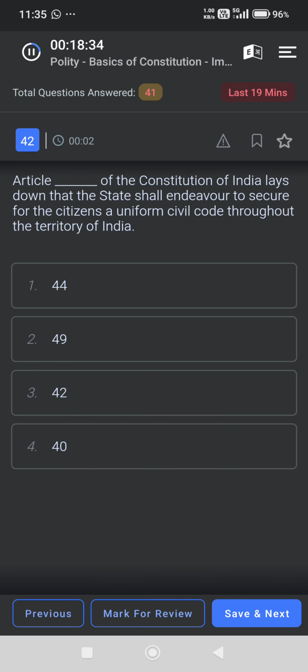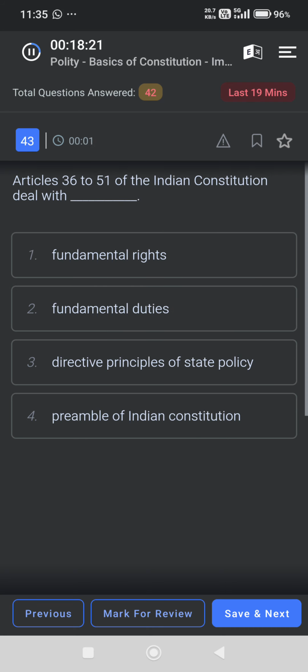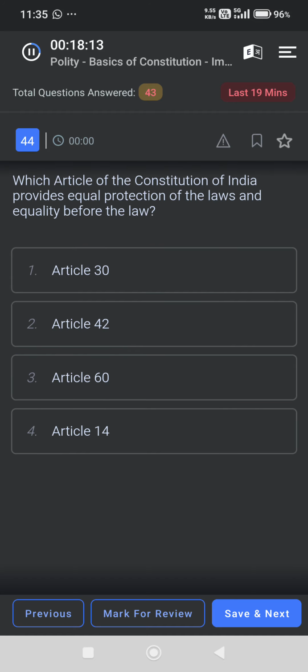Article 44 of the Constitution of India lays down that the state shall endeavour to secure for the citizens a uniform civil code throughout the territory of India. Articles 36 to 51 of the Indian Constitution deal with DPSP.